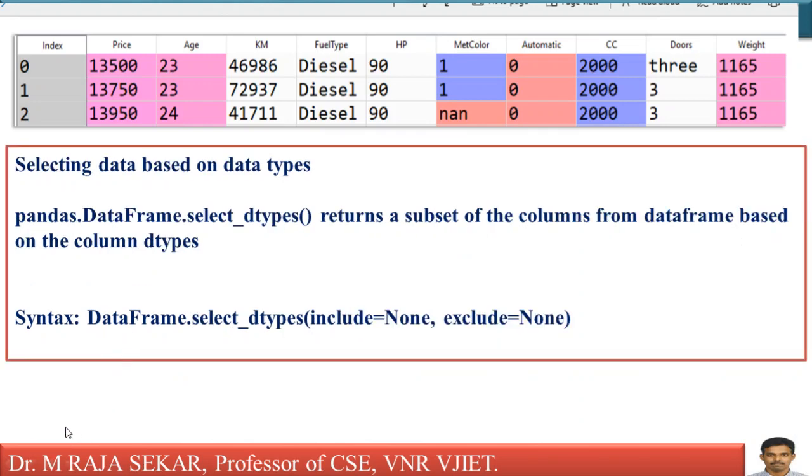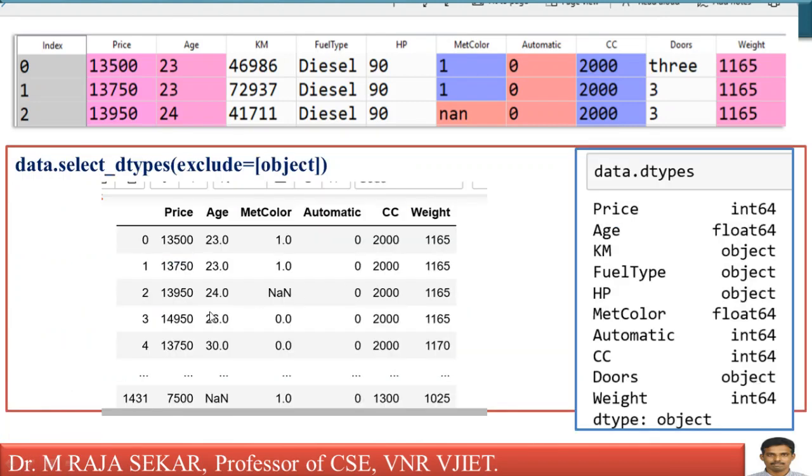Selecting data based on data type. It is simple and straightforward. The syntax is DataFrame.select_dtypes(include=None, exclude=None). Anyway, I will explain this with a simple example so that one can understand. Just see this one, what it says. That's what we were saying. You can select columns depending on its data type.